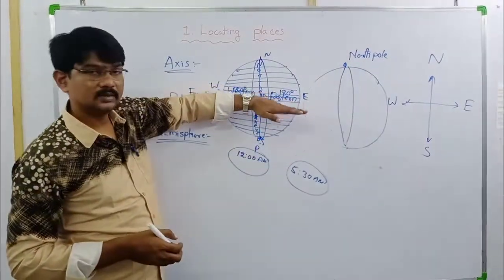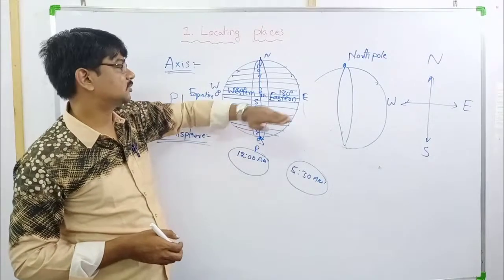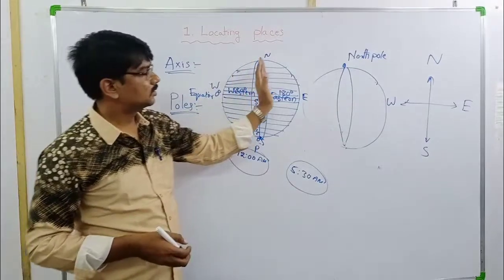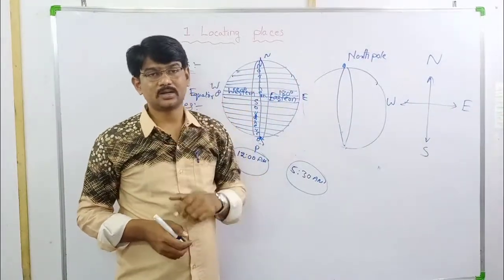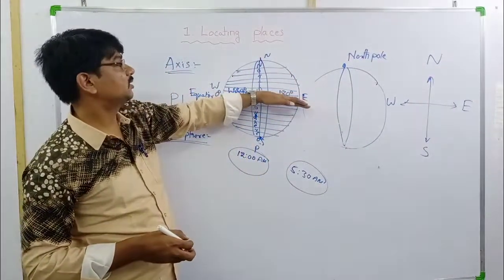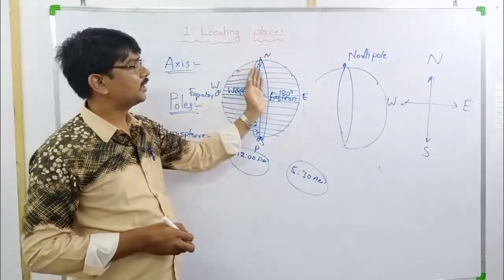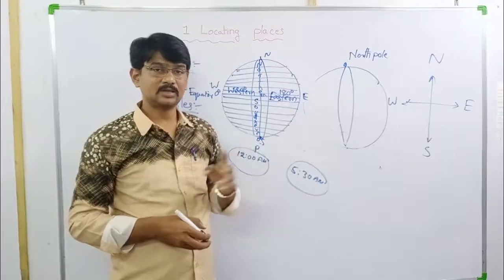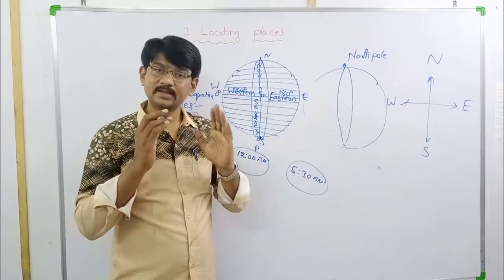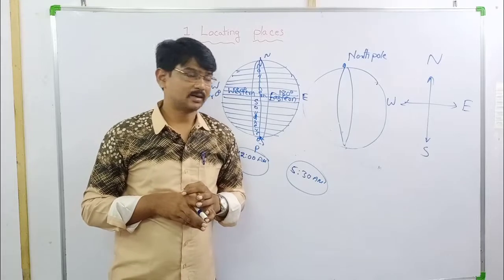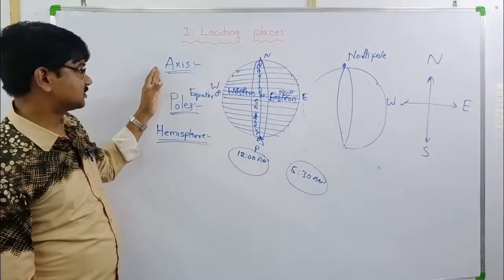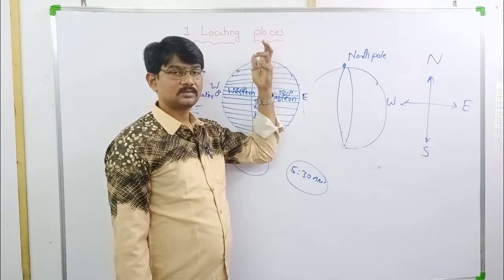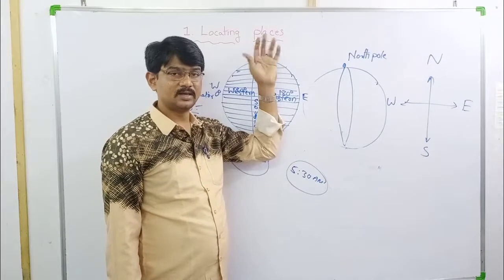Okay, let us know about India's location. In northern hemisphere, in eastern part our India is located. Where is India located? In northern hemisphere and eastern hemisphere. So in eastern hemisphere exactly. That's why our India is called an eastern country. Okay. To rotate the earth, axis is needed, right?